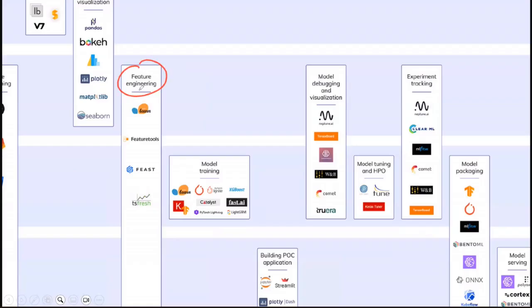Right? So where you want to play with the features, you can use various different tools here, sklearn. And this particular slide, what you're seeing, it has both cloud-based tools, open source tools, and as well as commercial tools. Commercial tools are like subscription platforms. You pay a monthly subscription and you can use it. So for an example, Featuretools, right? They're commercial tools. Feast is an open source tool that you can use for feature engineering.